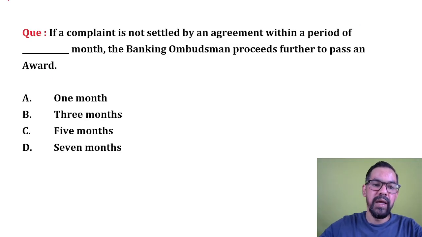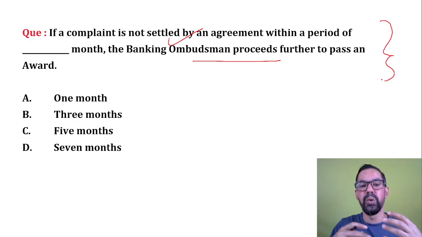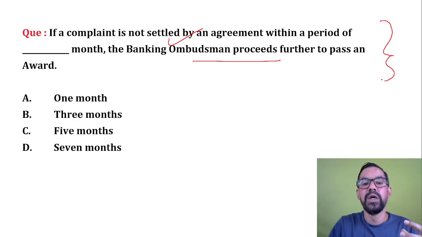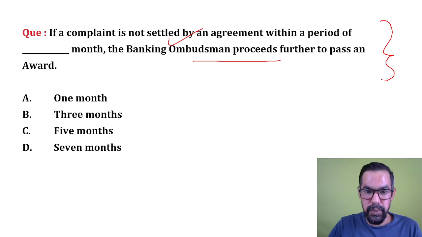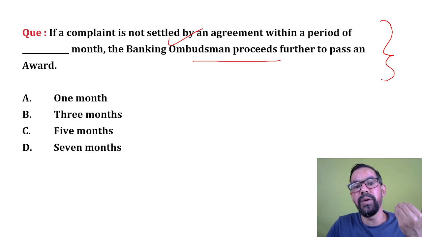Next one. If a complaint is not settled by an agreement within a period of dash month, the Banking Ombudsman proceeds further to pass an award. The role of the Banking Ombudsman is to resolve your complaints. If you have any conflict with a bank, first you approach the bank.